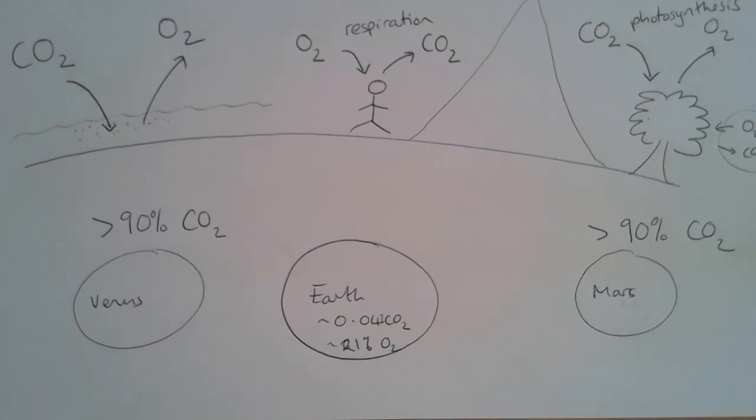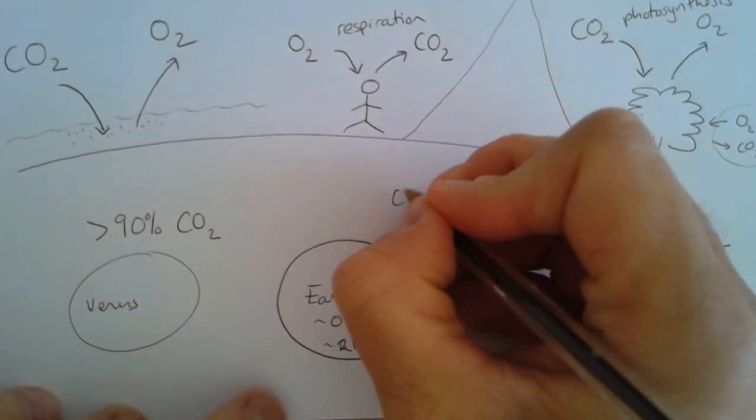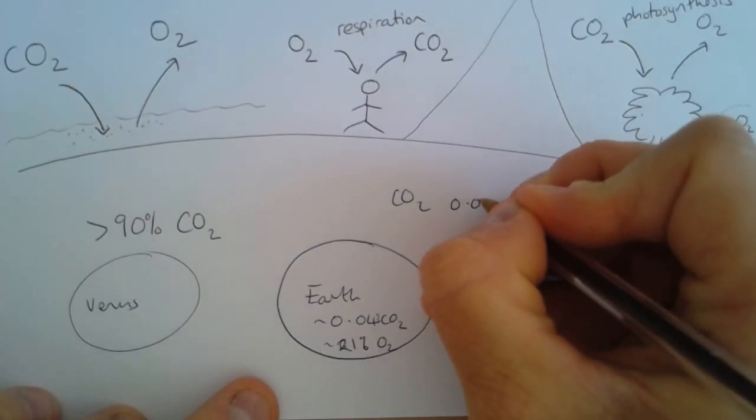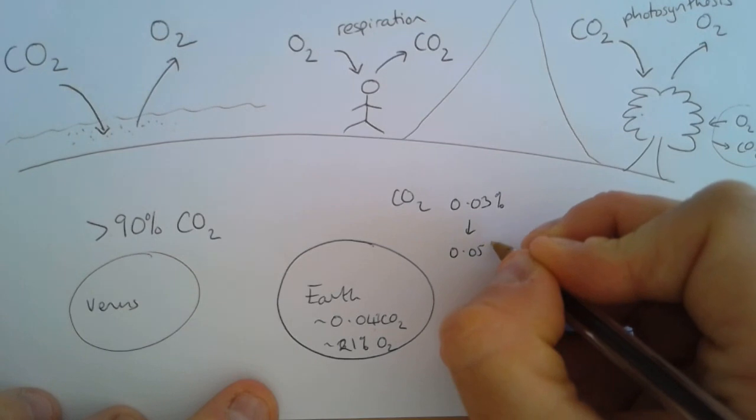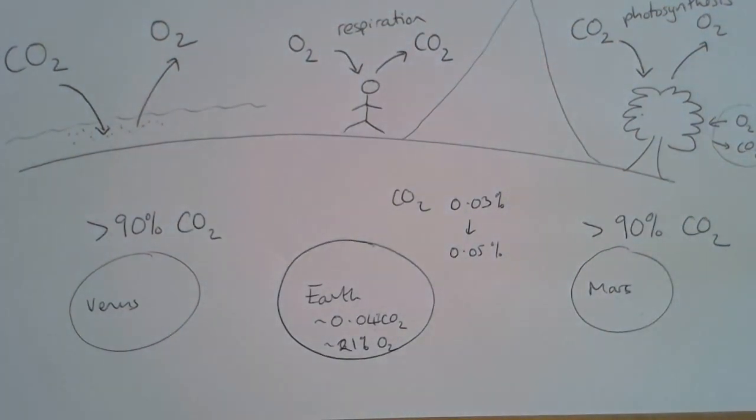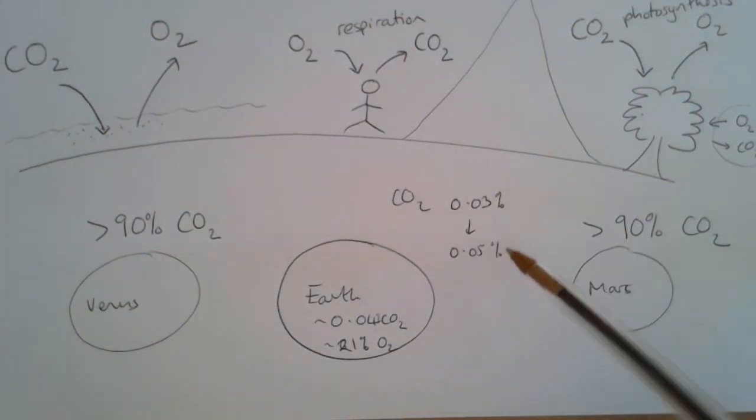We also need to recognize that the amount of carbon dioxide in the Earth's atmosphere fluctuates between 0.03 and 0.05%. Now, that may not seem like a lot, but in the past 200 years, the amount of carbon dioxide in the Earth's atmosphere has almost doubled, and that is something that is going to affect global warming.